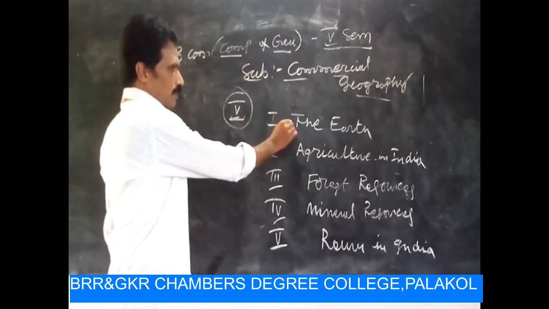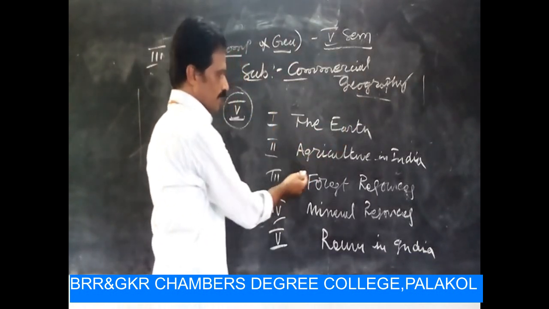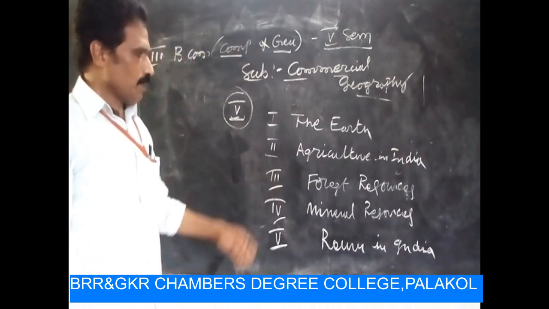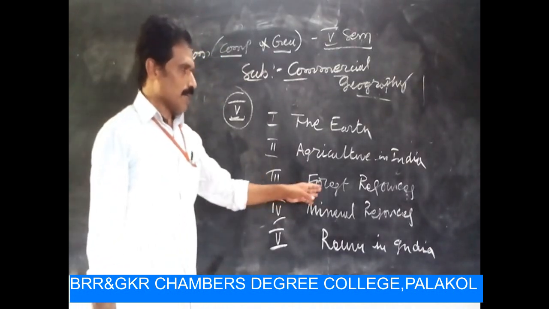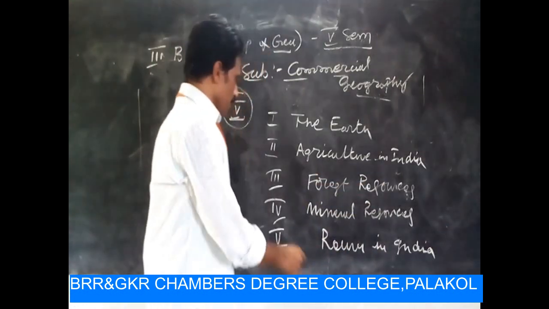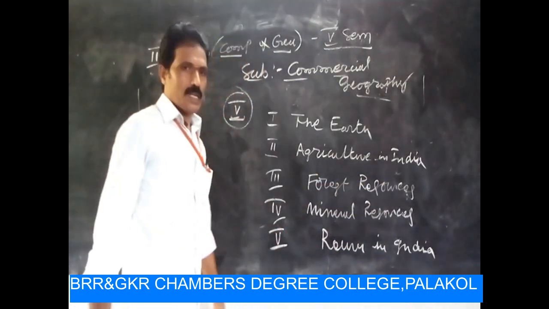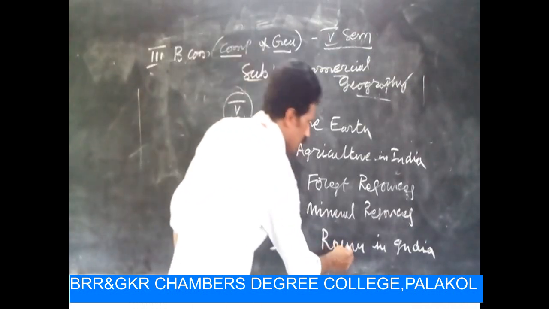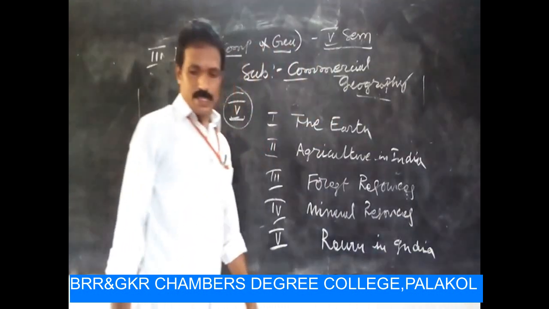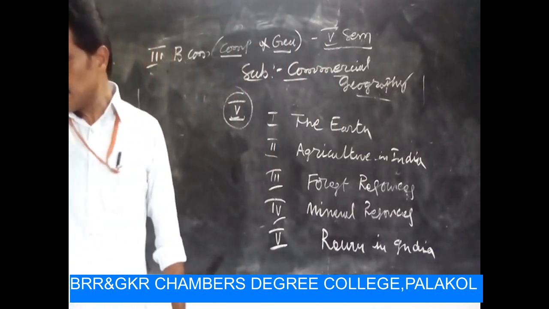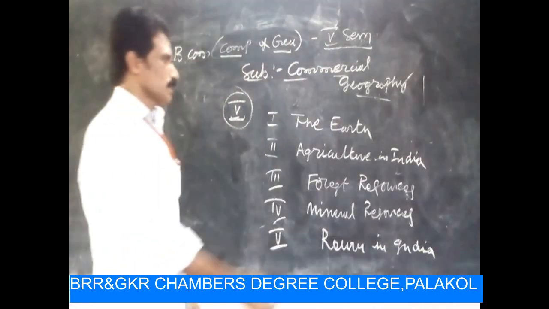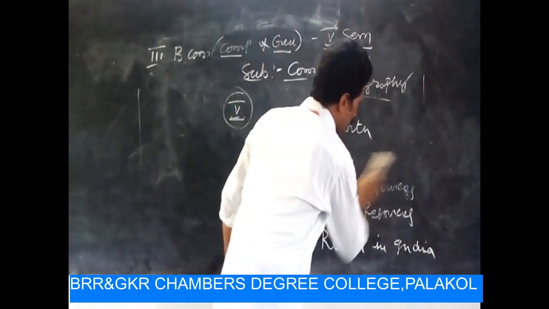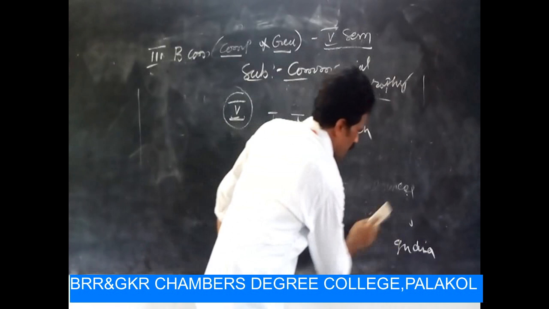They are, the first one is the earth, second one is agriculture in India, third unit title is forest resources in India, fourth unit is mineral resources, and fifth one is rivers in India. Okay, my dear students, let us go to the earth. Unit number 1, that is the earth.